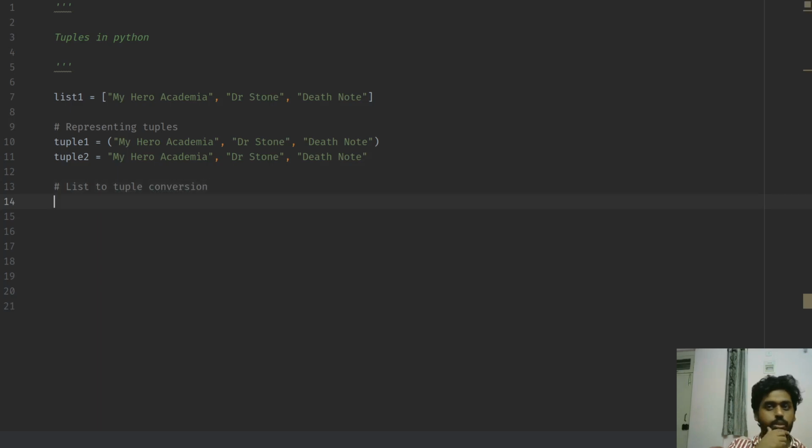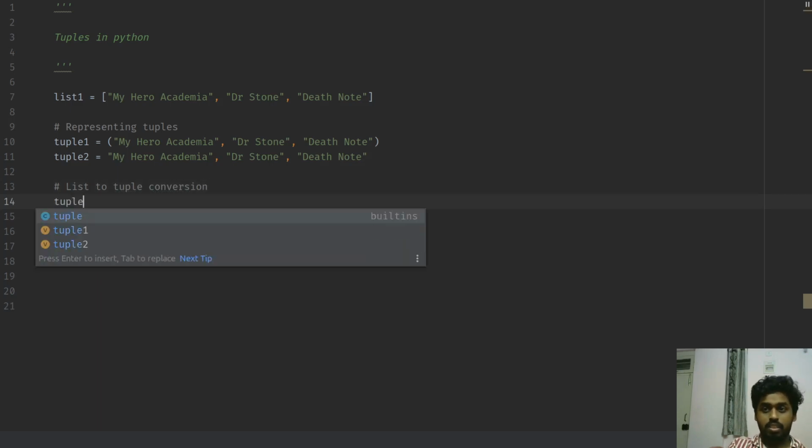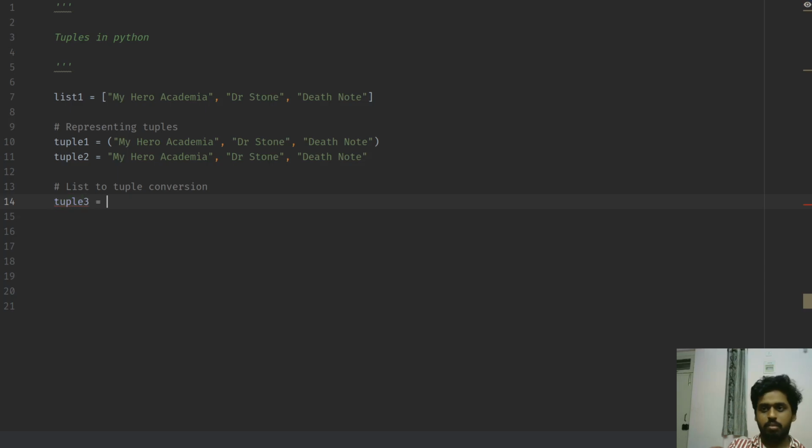Alright, how do you do that? It's very simple. All you type is tuple, give a new name, tuple3. This one I'm going to give a proper name, fave_anime, some of my favorite anime, and then I say tuple within brackets, and then list 1, and there you go.